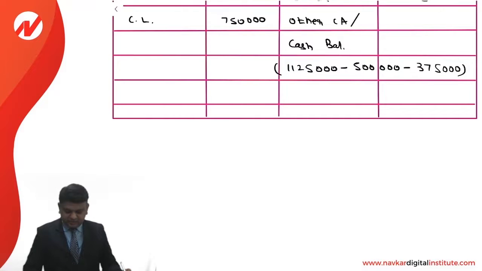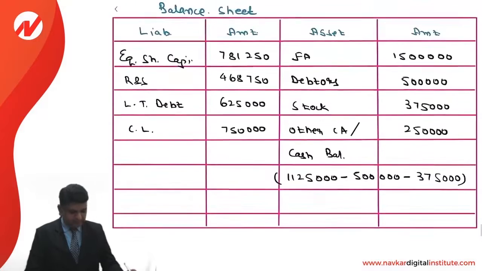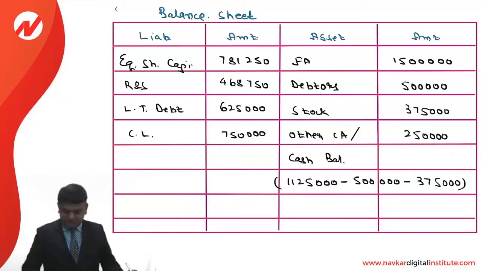So based on this we can compute the cash balance. 11,25,000 minus 5 lakhs minus 3,75,000. So it is 2,50,000. This is the way we can prepare the balance sheet.